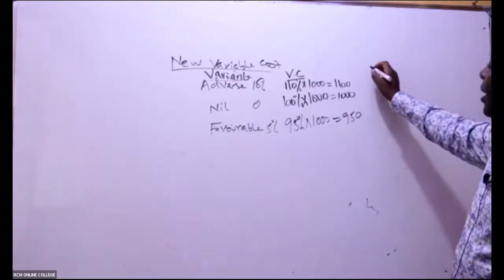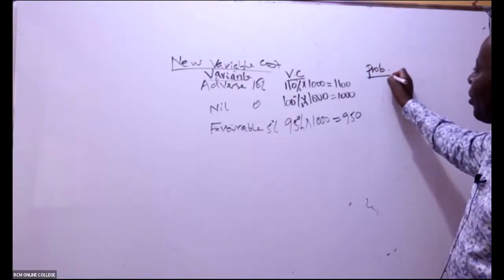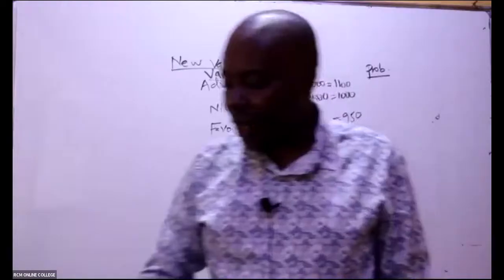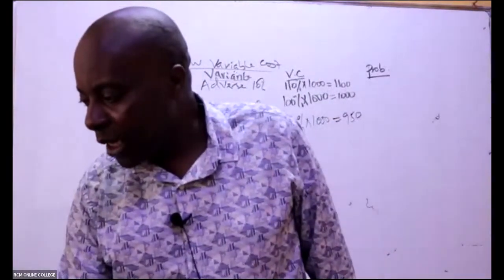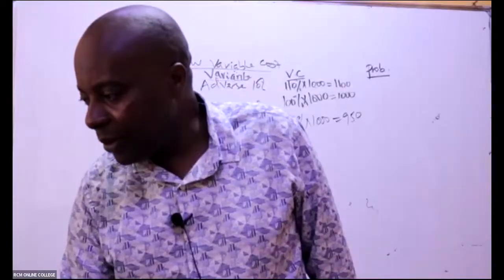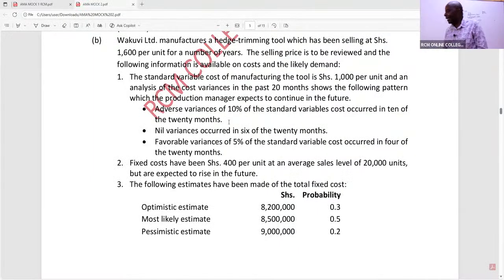950. And then they gave us information on frequencies, probabilities. They told us adverse has been encountered how many times before? Adverse, 10 of the 20 months, 10 over 20, which is the same as 0.5. How about these nil variances? 6 of 20, which is 0.3. And lastly, favorable variances, 4 over 20, which will be 0.2, giving us 1.